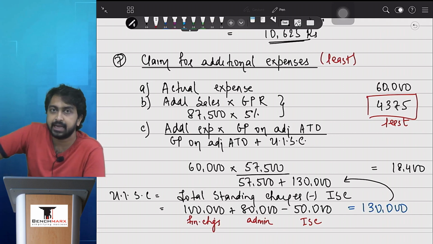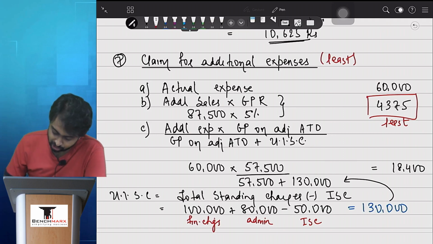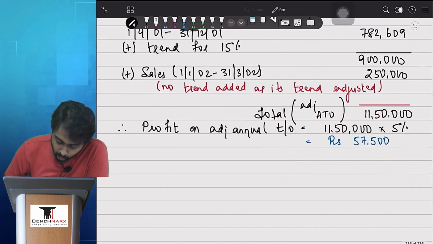Yes, any savings in standing charges in the question? I didn't read any. So point number 6, loss of profit, and point number 7b, additional expenses ka claim together will make the loss in the absence of any savings in standing charges. So let us find out the loss.